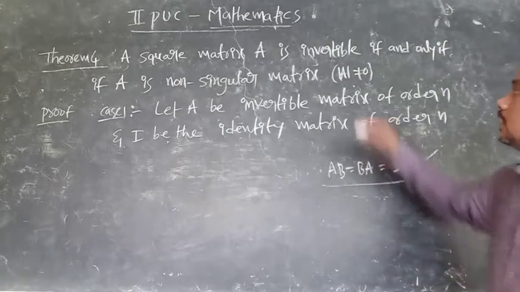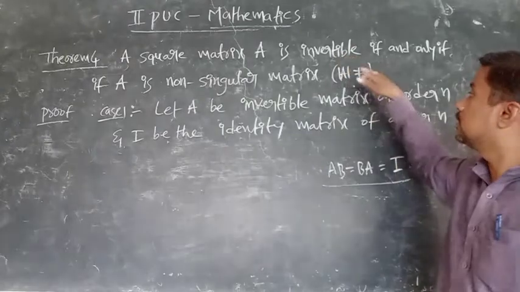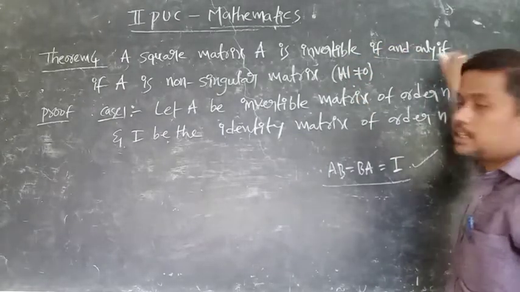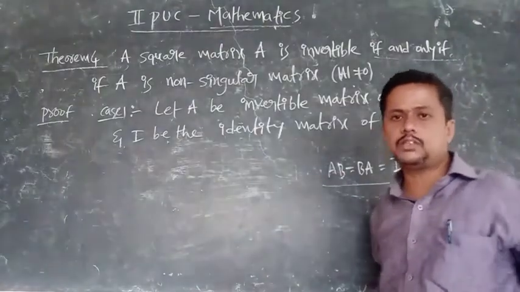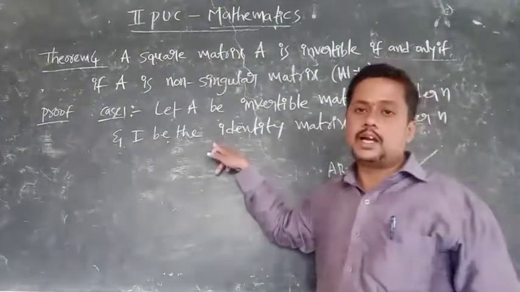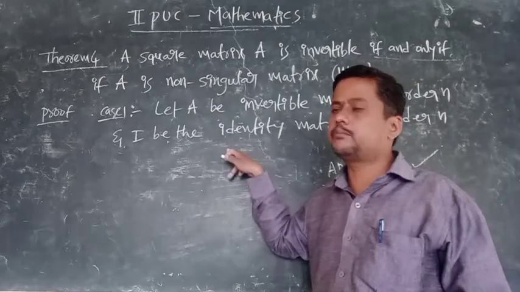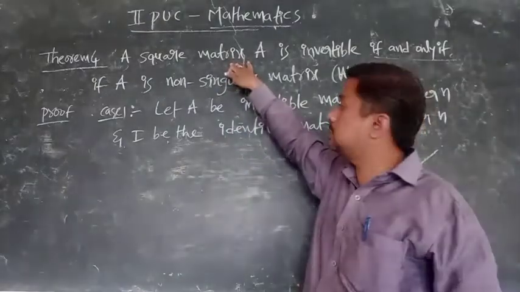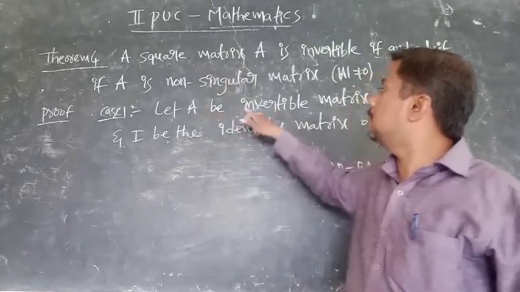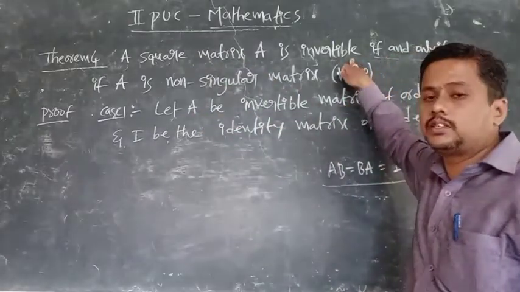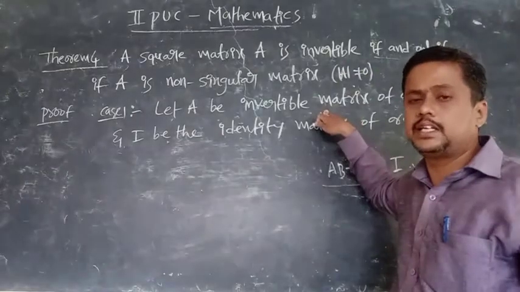So if it is invertible, we have to prove that it is non-singular. And if and only if, what is the meaning of if and only if? The converse also you should prove. That's why I take case 1. Case 1, what I do is first I take this. Consider let AB be an invertible matrix of order n. A square matrix is invertible, it was said. So I consider A is an invertible matrix.